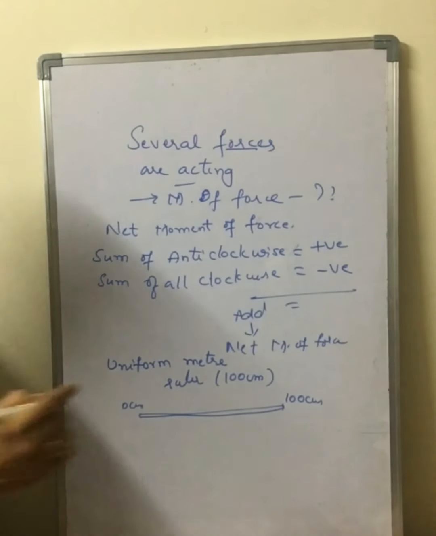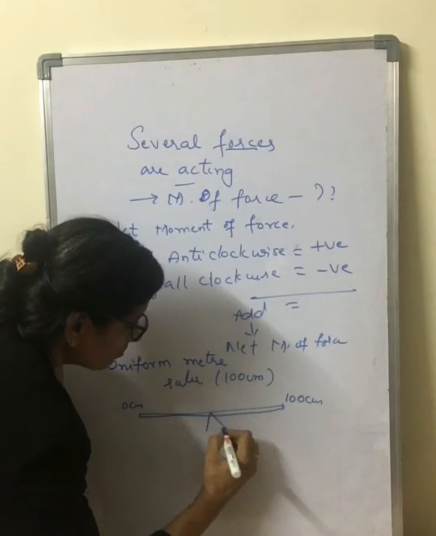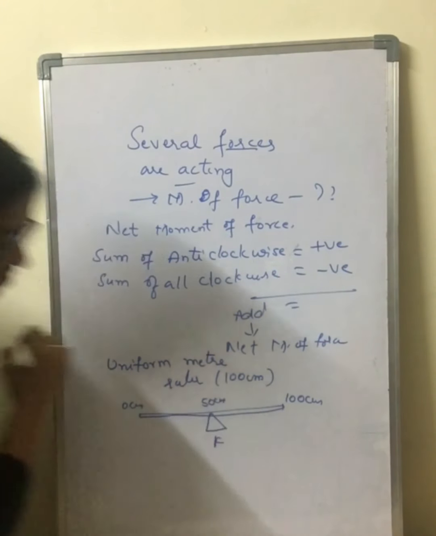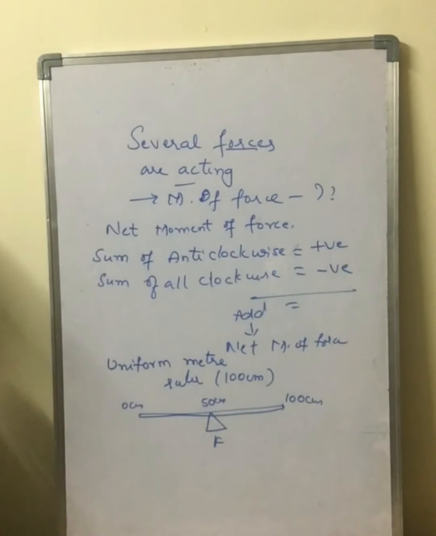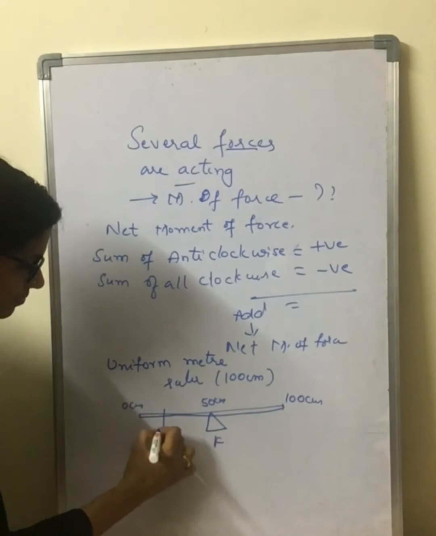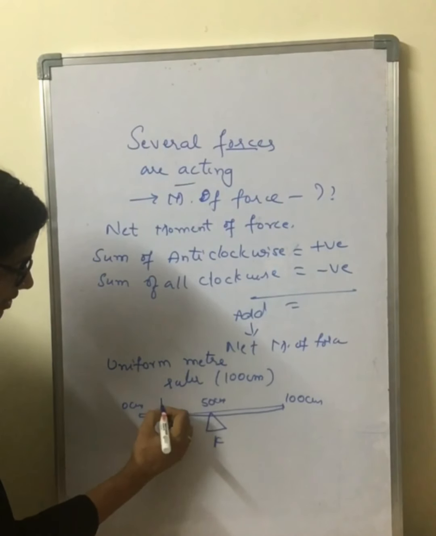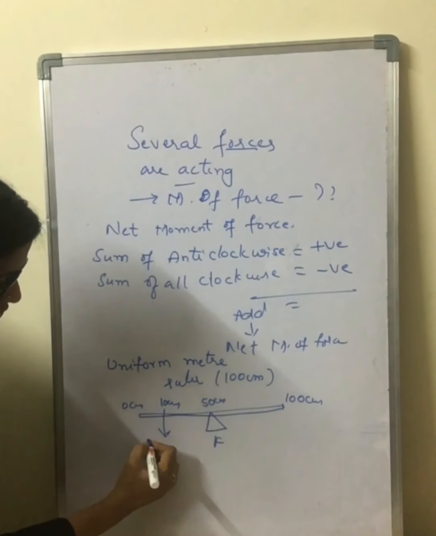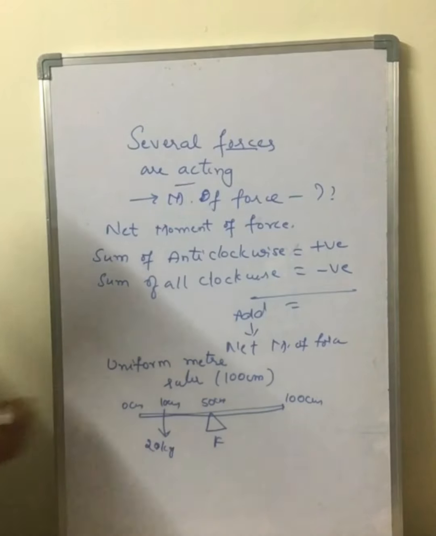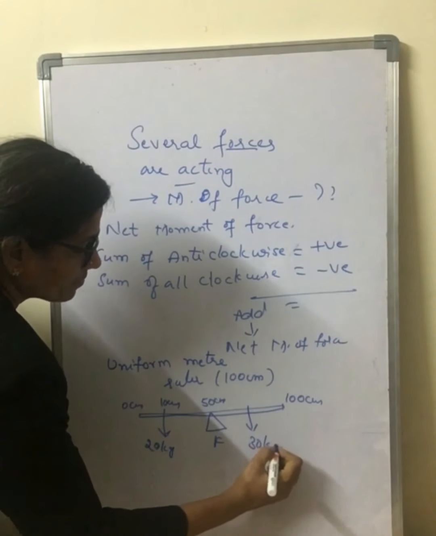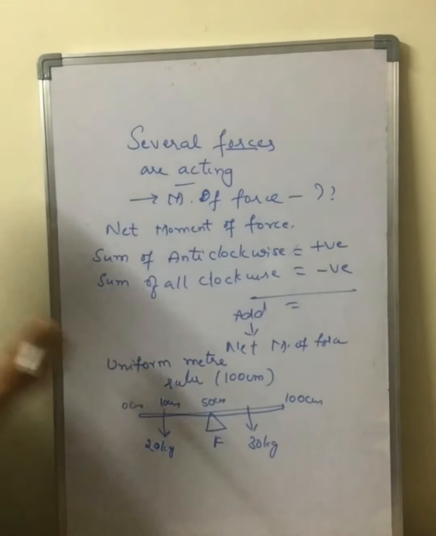We always know that the fulcrum is situated at the center, that is at 50 centimeter. We have a weight which is at 10 centimeter. So it is 20 kg mass, and here we have 30 kg mass at 70 centimeter.